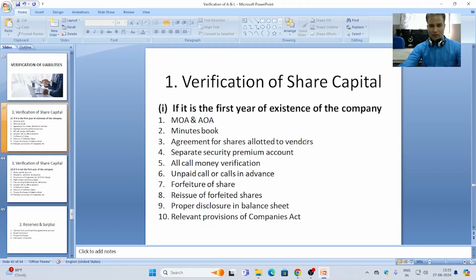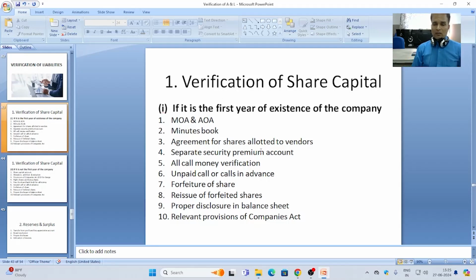Then, if shares are issued for other than cash consideration to the vendors against the receiving of some assets, then the agreement with these vendors, and discount or premium on issue of share capital without any cash consideration, should be checked properly.